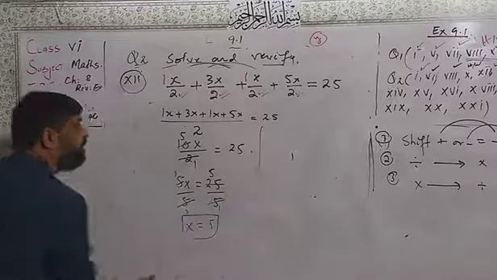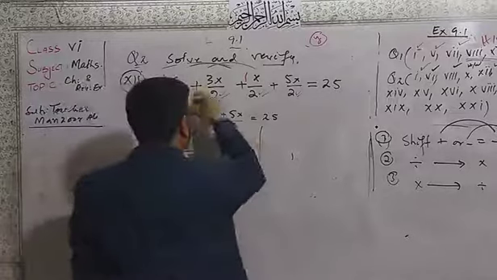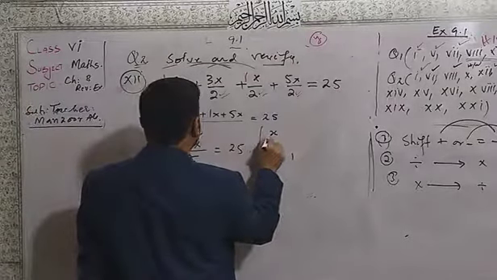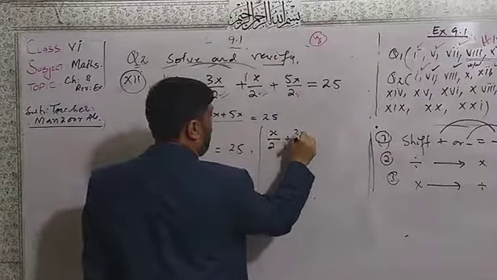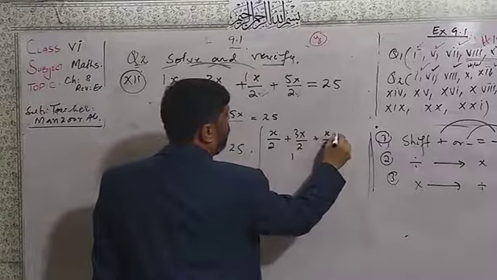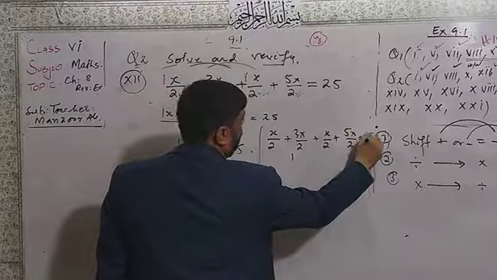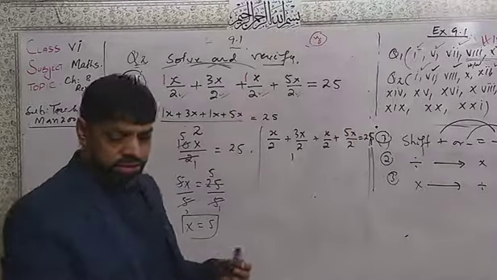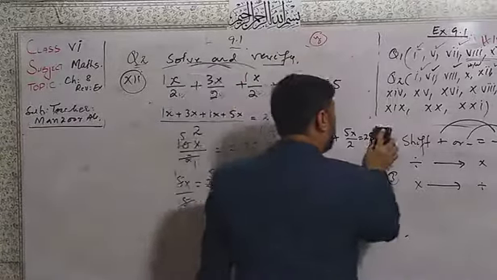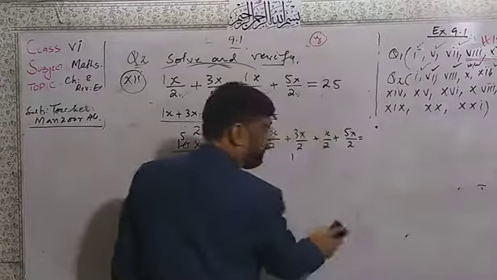And for its verification, now it's okay. I have here x over 2, 3x over 2, x over 2, and 5x over 2 is equal to 25. Dear students, let us see here 25.